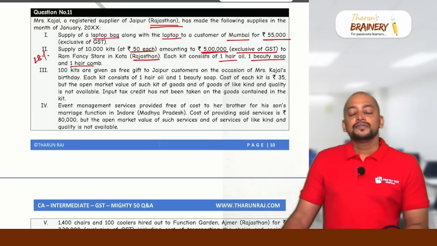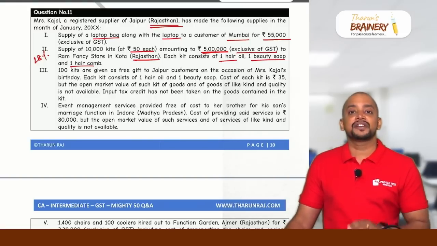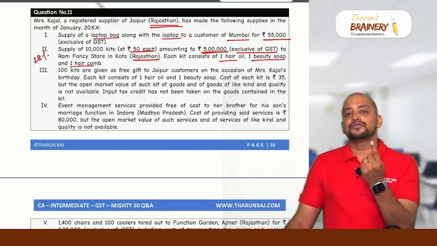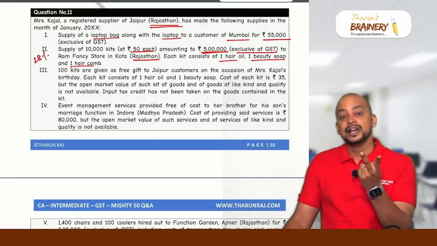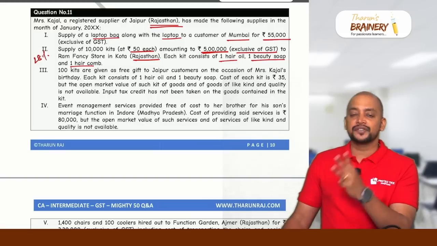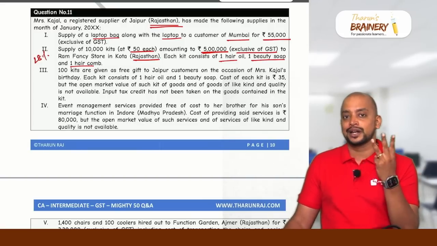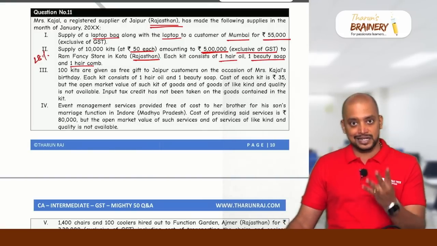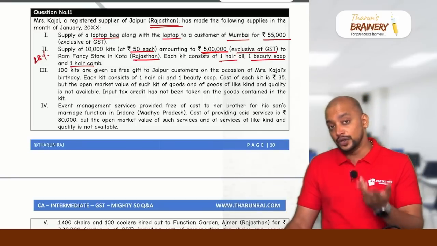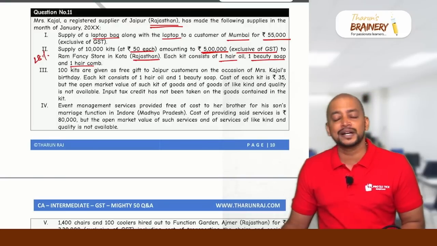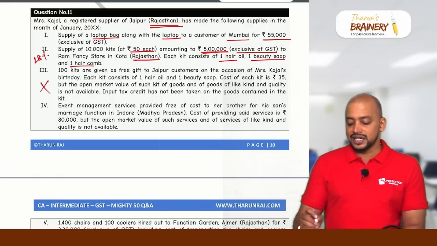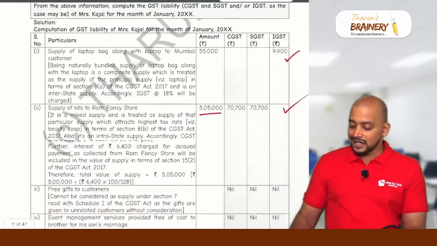Without consideration. When the activity is without consideration, we need to refer to 7.1c. In 7.1c, there are 4 activities. D, R, I, P. D for disposal of business asset on which ITC availed. R for related party transaction including transaction between distinct person. I for import of service from a related person or another establishment located outside India. P for principal agent transaction. First, is it disposal of business asset? Yes. On which ITC availed? No. So it will not come there. Is it related party transaction? No. Principal agent transaction? No. Consequently, this activity is not a supply and GST shall not be payable.